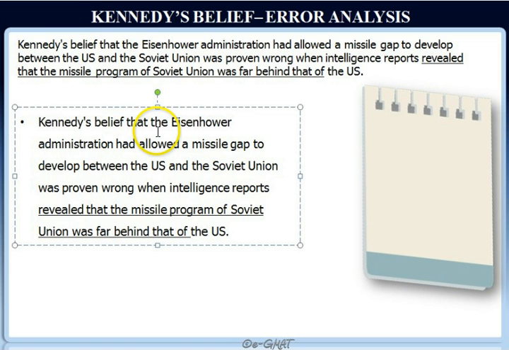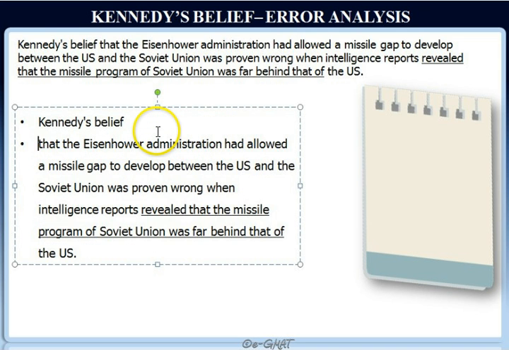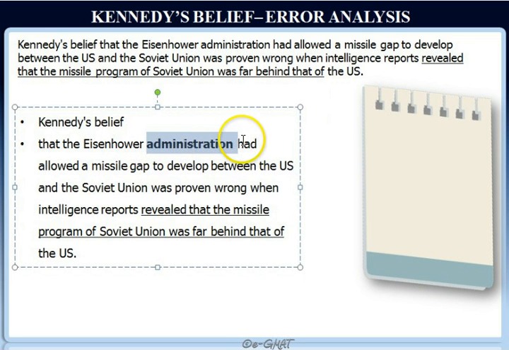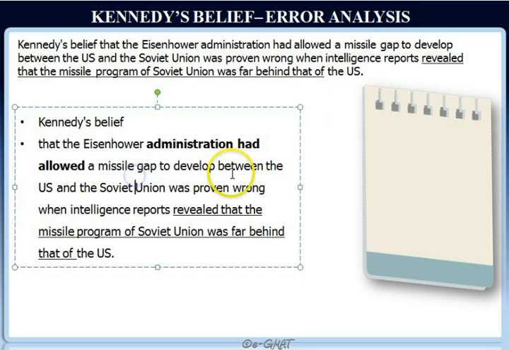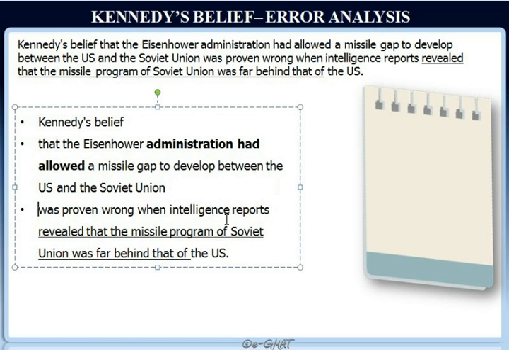So Kennedy's belief that, so that is a clause marker, that the Eisenhower administration had allowed, so administration had allowed, that's your verb here, so you have your subject verb here, had allowed a missile gap to develop between the US and the Soviet Union was proven wrong. So now you come to your next verb. So it appears that belief was proven wrong. So was proven wrong is part of your first clause. Kennedy's belief was proven wrong.